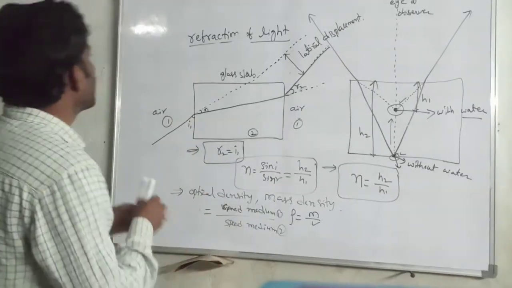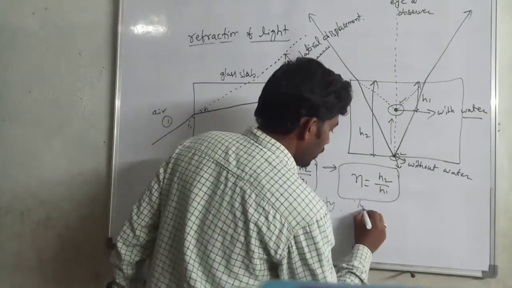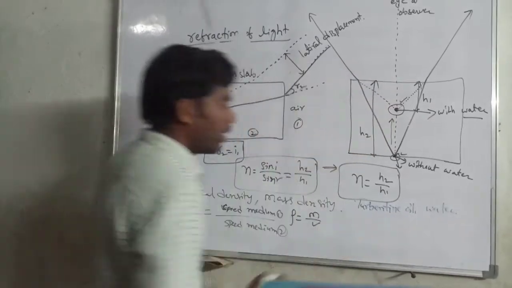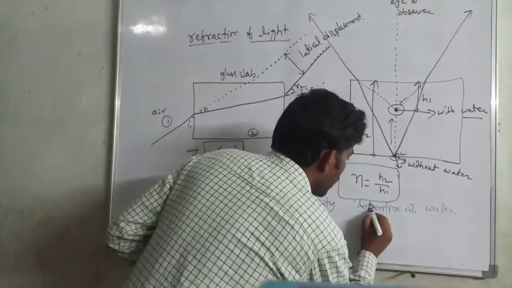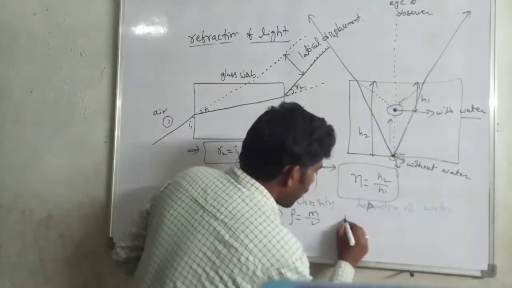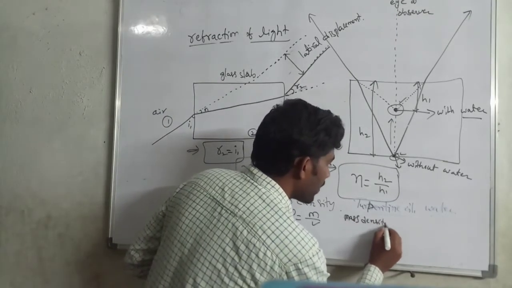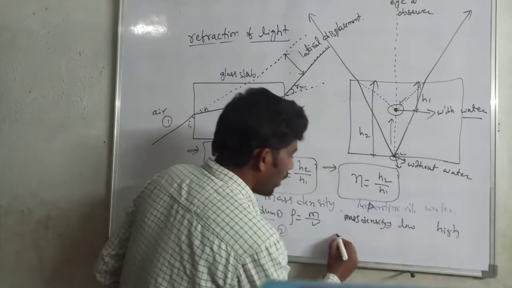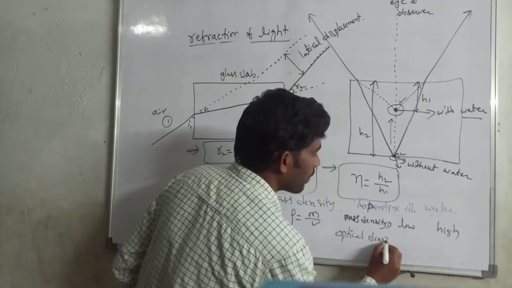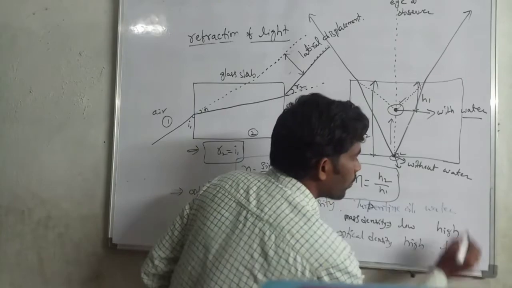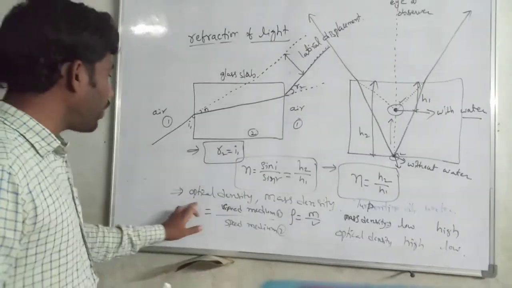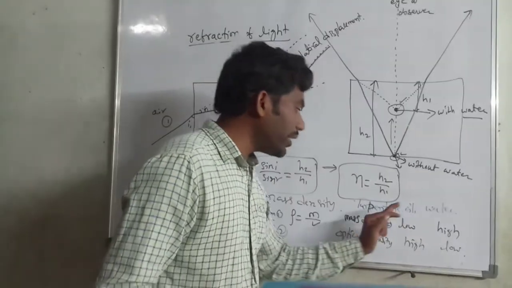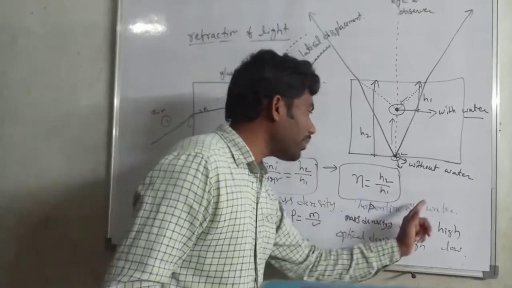Then suppose we take turpentine oil and water. Considering mass density, turpentine oil is low and water is high. Considering optical density, turpentine oil is high and water is low. So the most important point is comparing the optical density and mass density of turpentine oil and water. Turpentine oil has low mass density but high optical density.